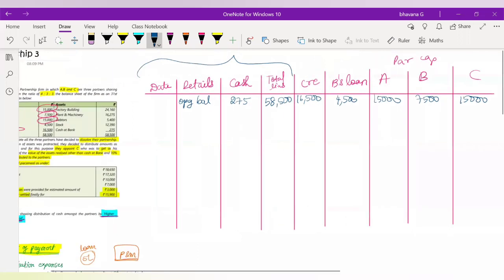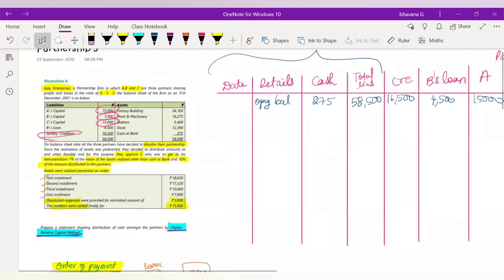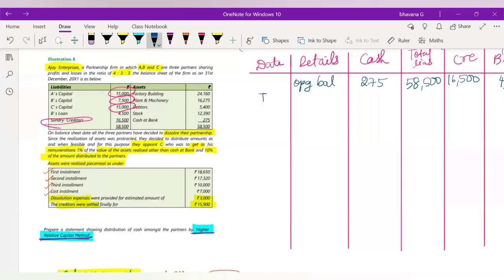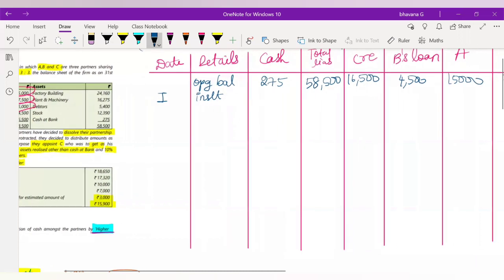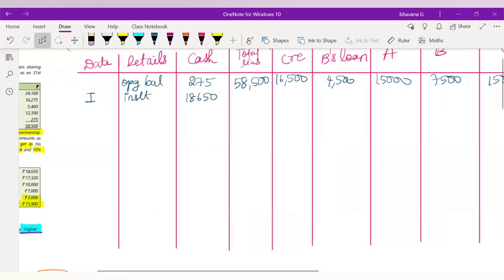So now, first you have to note down your first installment. Your first installment is 18,650. So you get 18,650 cash here from your first installment. So what is your total cash right now? It will be 275 plus 18,650, which is 18,925. This is the total cash which is available with you now.